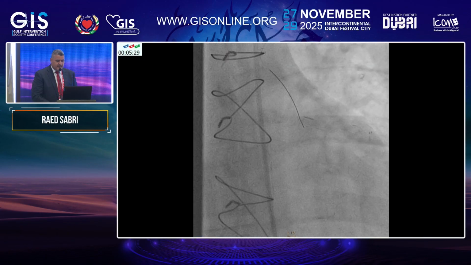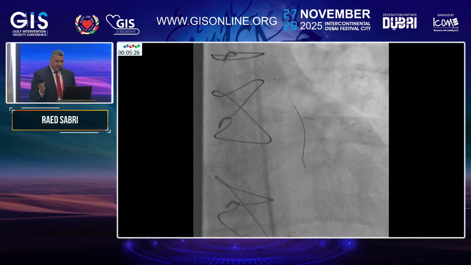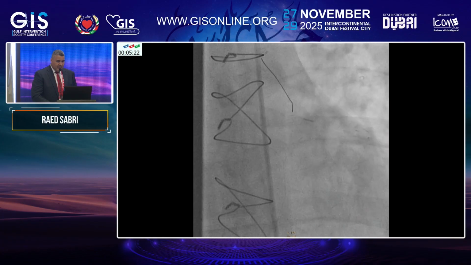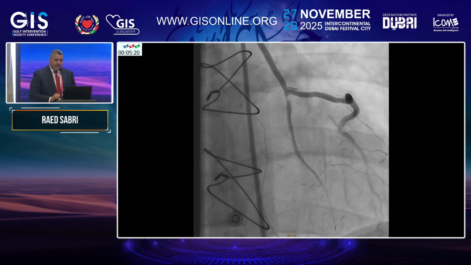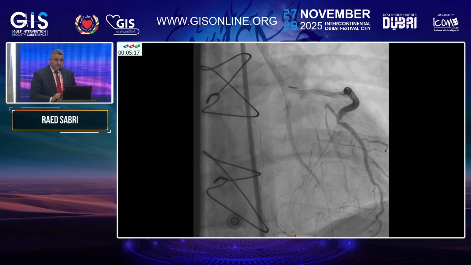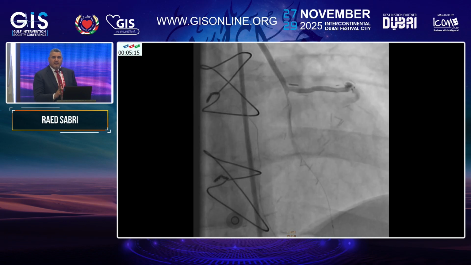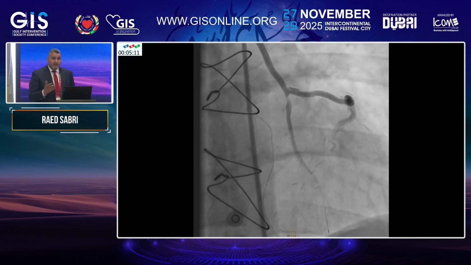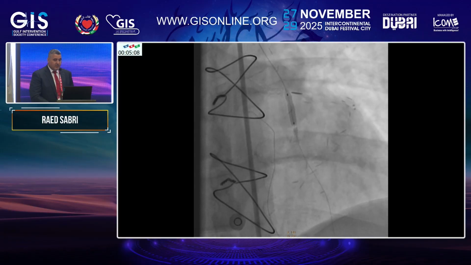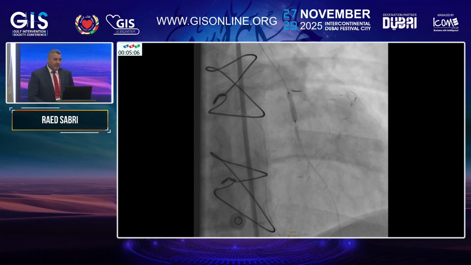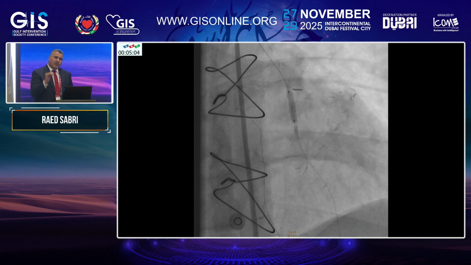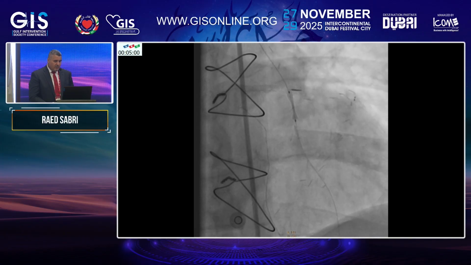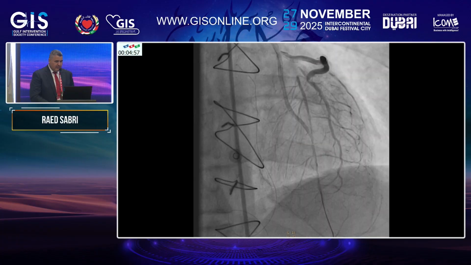Let us try. This is a very soft wire and passes very easily into the LIMA. And this is after wiring of the LIMA. So why don't we stent the LIMA? Let us try. If we fail, we will go to the native. We have an option. So we went with the direct stenting, trying to avoid the site of anastomosis of the LIMA so as not to affect the conduit. And this is the result.